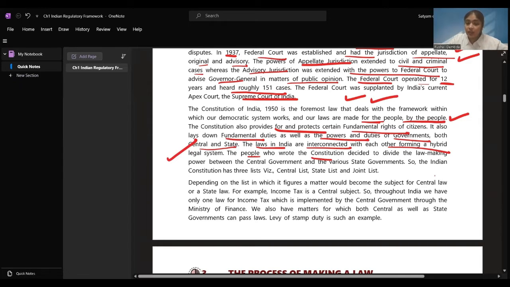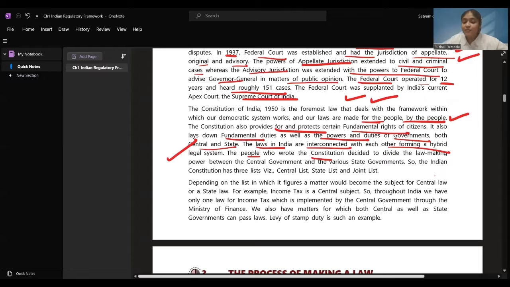Depending on the list in which it figures, a matter would become the subject for central law or state law. That's what we discussed. If it is mentioned in the central list, it will be made by the central government. If it is mentioned in the state list, state government will make the law. For example, they have said income tax is a central subject. Income tax is one law made by the center for the entire India. So throughout India, all the people are going to follow the income tax law, which is implemented by central government through Ministry of Finance. We are going to see what is Ministry of Finance and what are all the contents of Ministry of Finance.